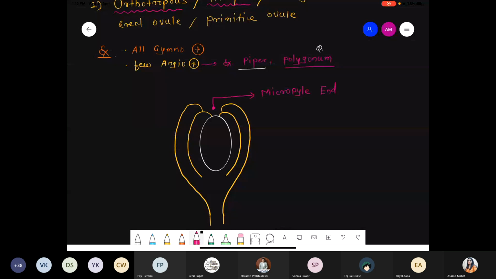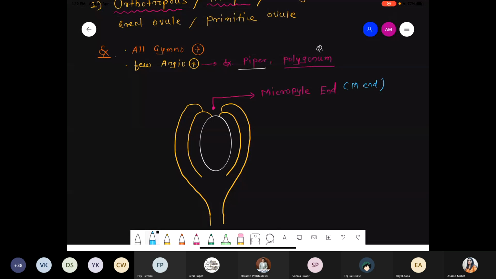एक end होगा, which is open. There is something like a curvature point, which is open, it is not closed. So micropylar end, also called the M end. We'll use the short form. Don't use the short form for the board. You have to write down that is M end, that is micropylar end.